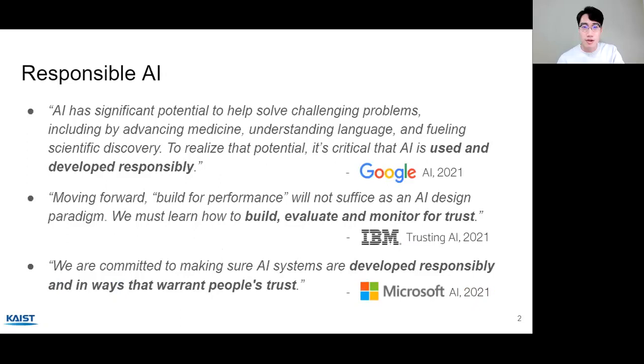Responsible AI is extremely important, especially for companies like Google, IBM, and Microsoft, which deploy AI to the world. To summarize their codes, Google says that AI has significant potential to help solve challenging problems, but it's also critical that AI is used and developed responsibly. IBM also says that performance is very important, but you also need to build, evaluate, and monitor for trust. Lastly, Microsoft mentions that AI systems are developed responsibly and in ways that warrant people's trust.